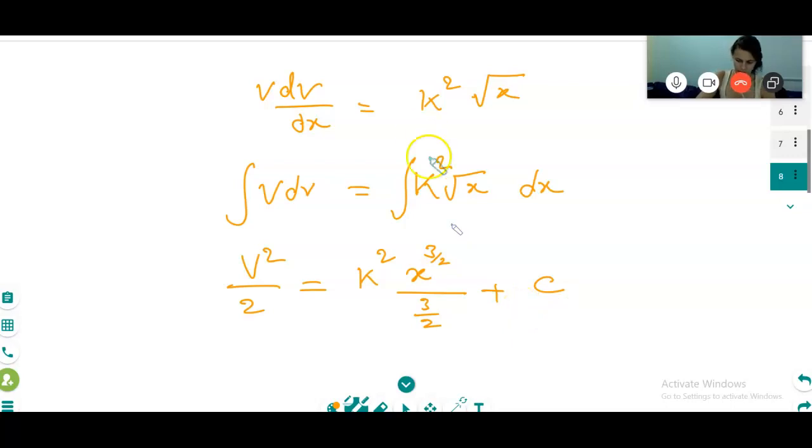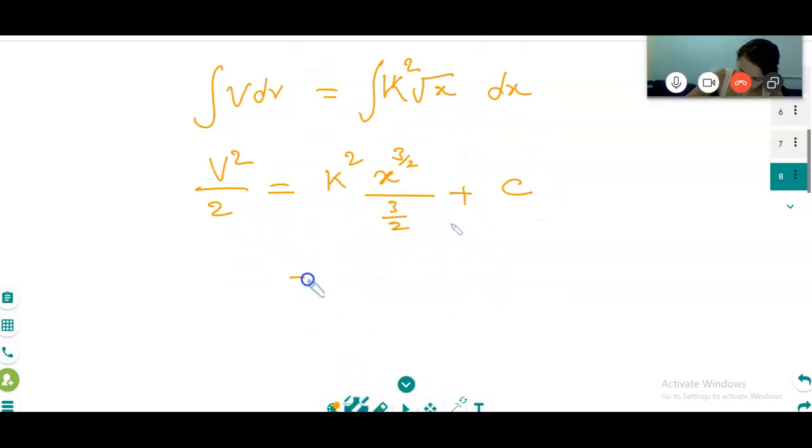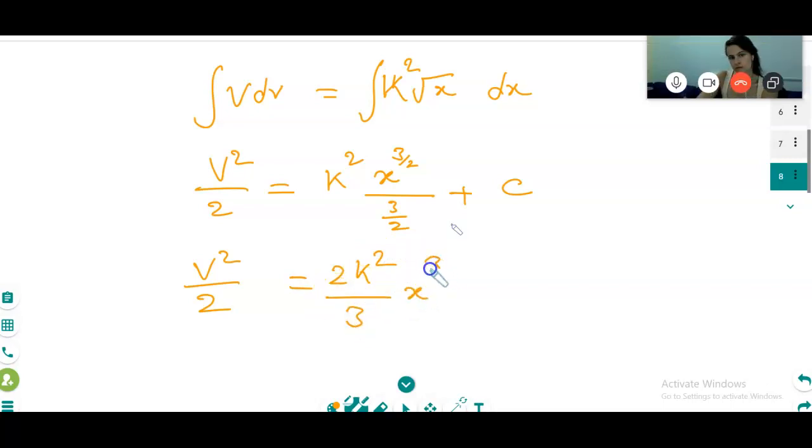Correct? So how much does it become now? It's going to be v squared equal to, you just break it, 2 k squared by 3 x power 3 by 2 plus c. Is it clear?